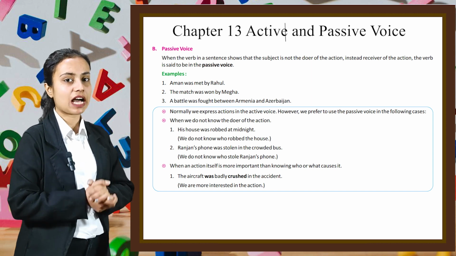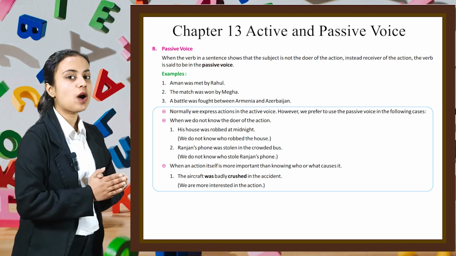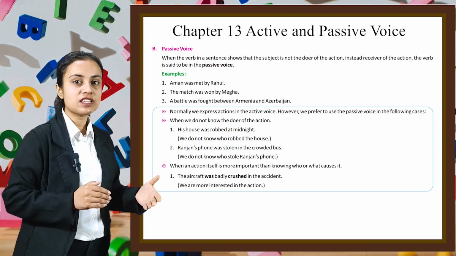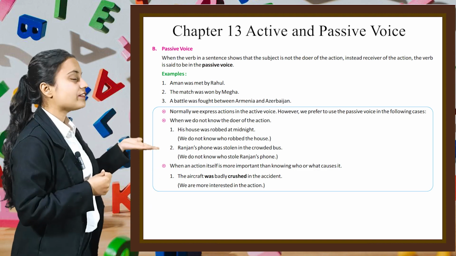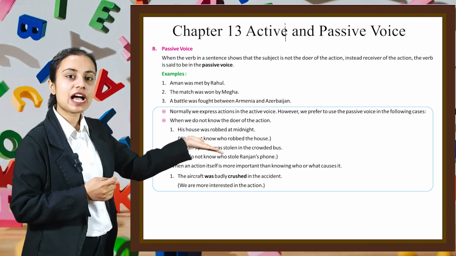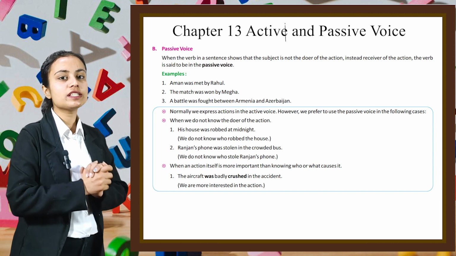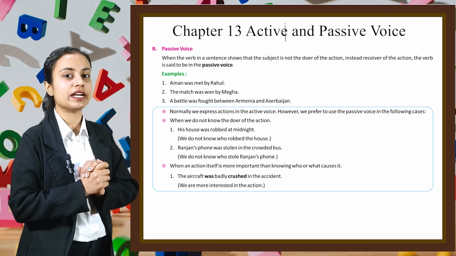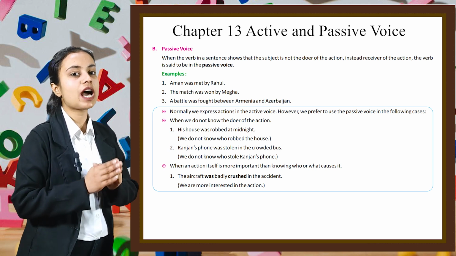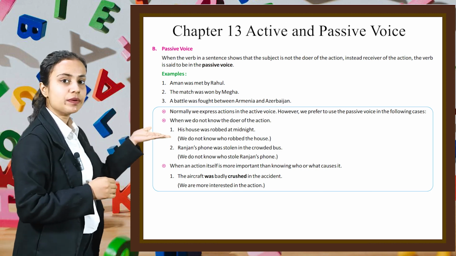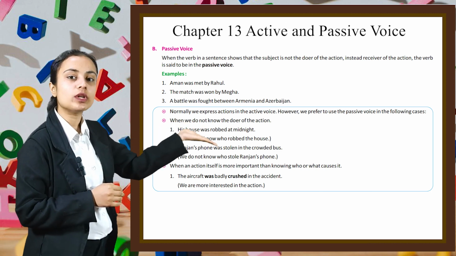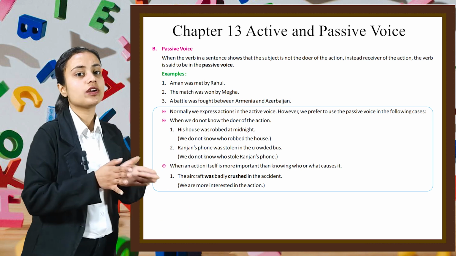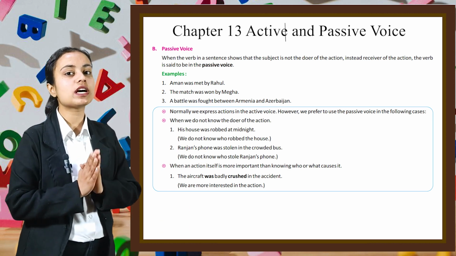Normally, we express action in active voice. However, we prefer to use the passive voice in the following cases. When we do not know the doer of the action, for example, his house was robbed at midnight. We don't know who robbed the house. Similarly, in the second example, Ranjan's phone was stolen in the crowded bus. We do not know who stole Ranjan's phone.